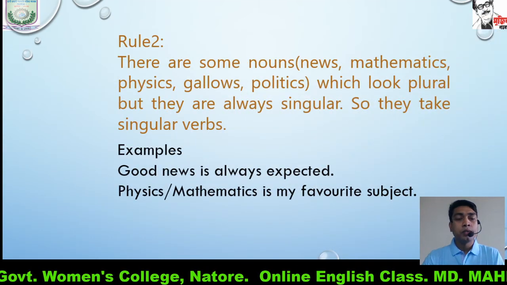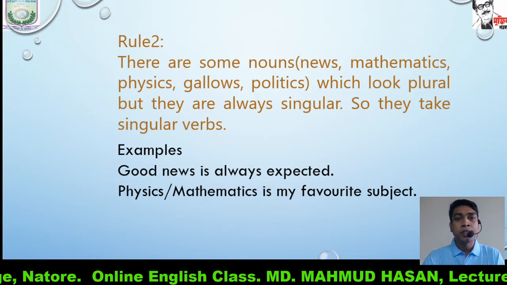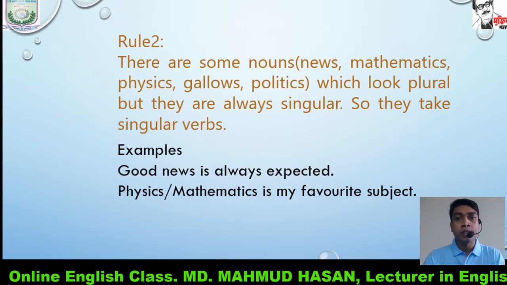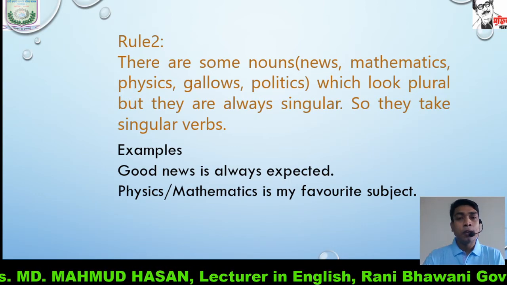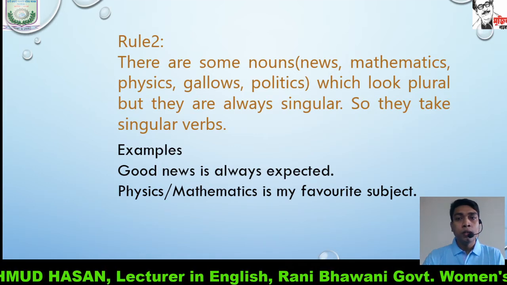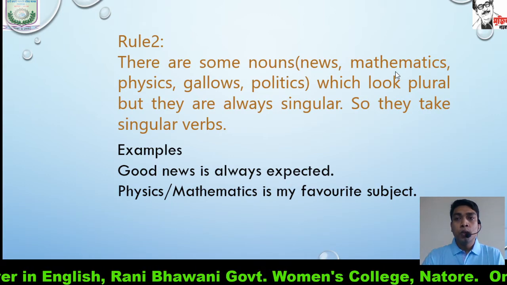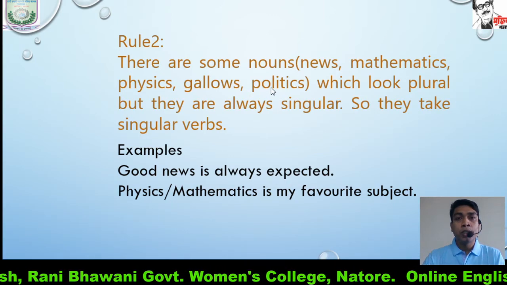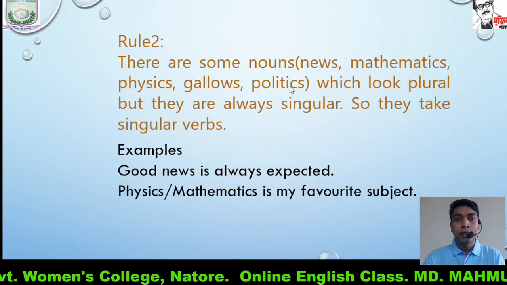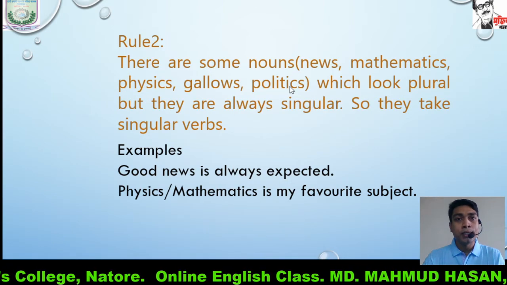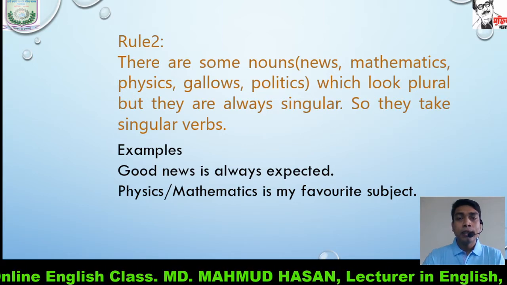Rule number 2. There are some nouns: news, mathematics, physics, gallows, politics, which look plural but they are always singular. So they take singular verbs. News, mathematics, physics, gallows, politics, all these nouns end with s. It doesn't mean that they are plural in sense. They are always singular and they will take a singular verb.